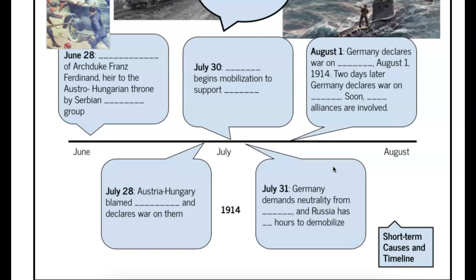Russia does in fact not do this, and so the next day, August 1st, Germany declares war on Russia. 2 days later, Germany declares war on France. And since all of those countries are in alliances with each other, all of the alliances pop up, and soon all alliances are involved in the conflict.